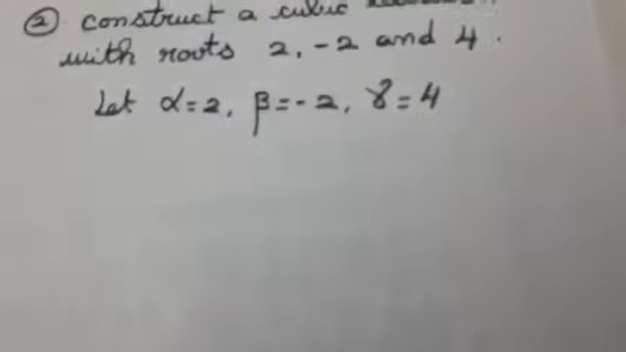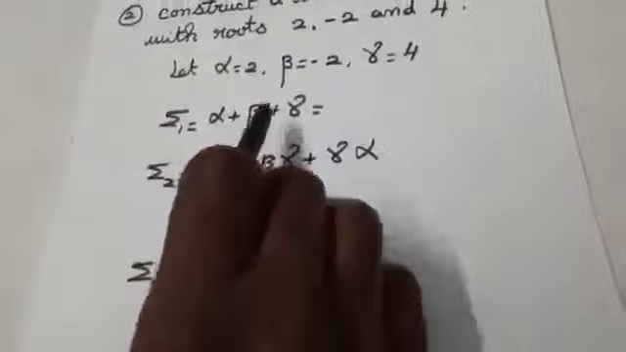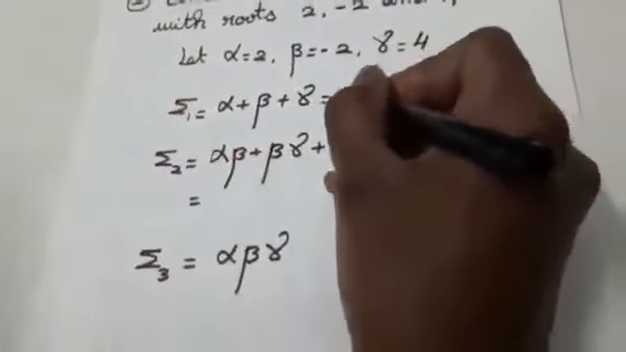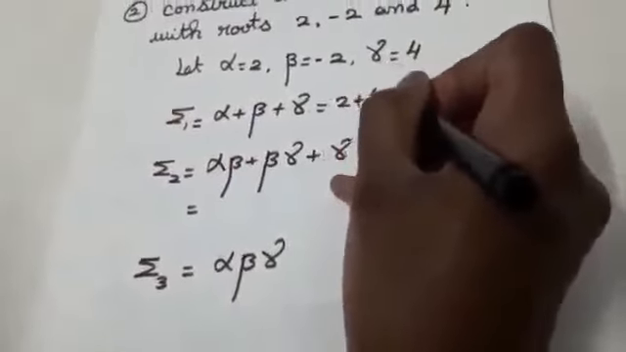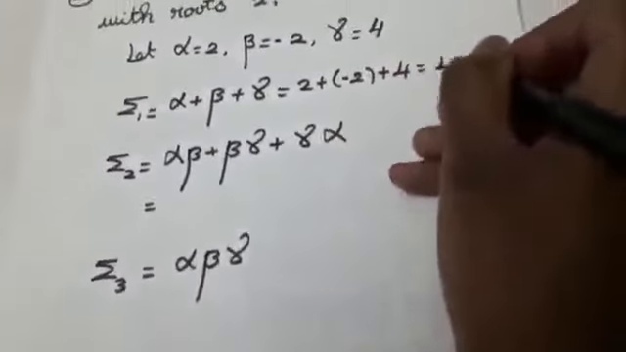So what is the procedure? You will be having summation 1, summation 2 and summation 3. So let me do the calculation. Summation 1 means, what is the meaning, students? Summation 1, alpha plus beta plus gamma. What is the value? 2 plus minus 2 plus 4. You will get the answer as 4.